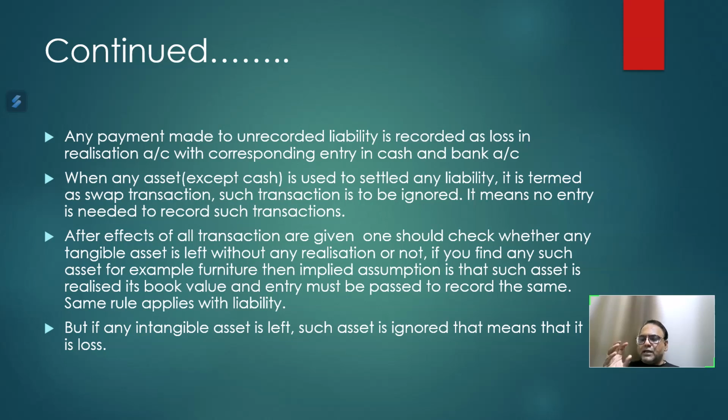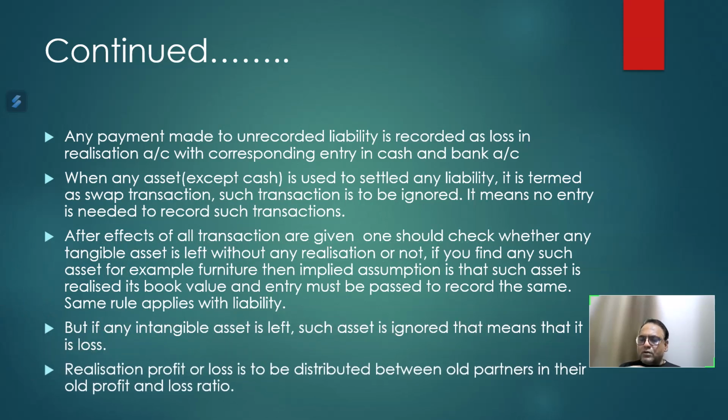But if there is an intangible asset left, say for example, there is no adjustment for goodwill settlement, and goodwill is shown as an asset in your balance sheet, which you transfer to your realization account, and there is no adjustment regarding goodwill given to you, then it should be ignored because it is an intangible asset, and if it is not specifically mentioned in any adjustment whether it is realized or not, we are assuming that such intangible assets realize nothing. So it is booked as a loss in our realization account.